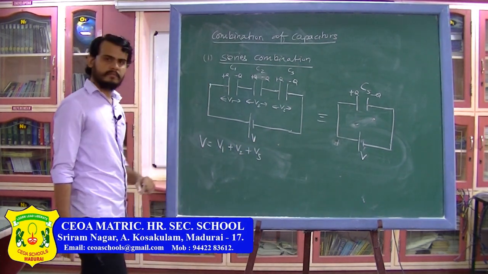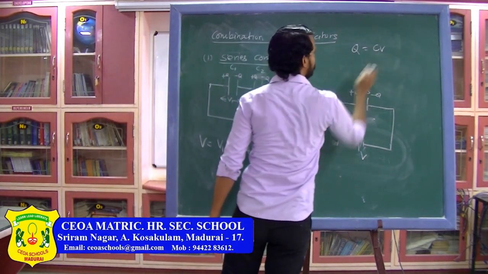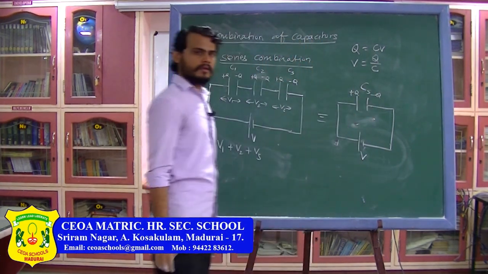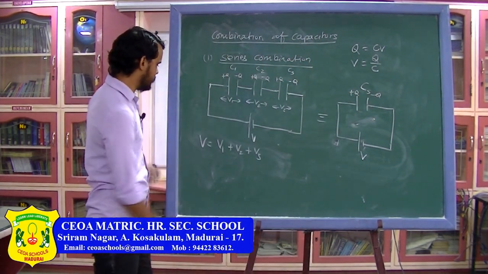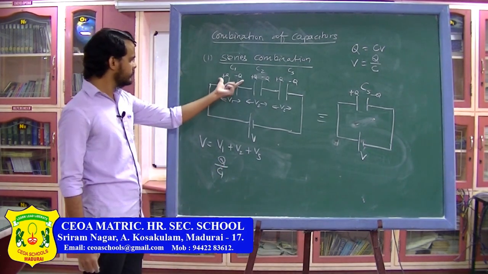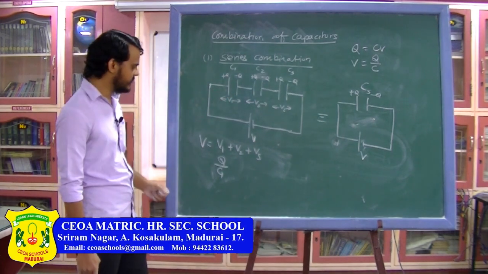Now from the formula of capacitance, Q is equal to CV. From here V can be written as Q divided by C. So here I can write V1 is equal to Q divided by C1. The charge on this capacitor divided by the capacitance of this capacitor will give you the potential across the capacitor.